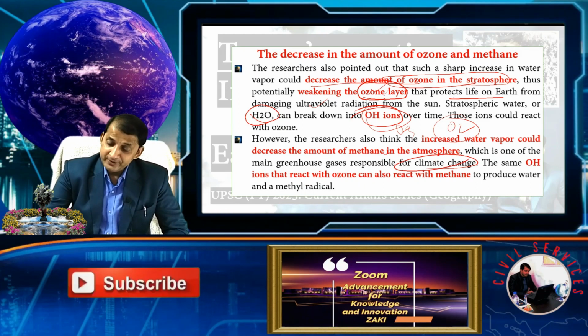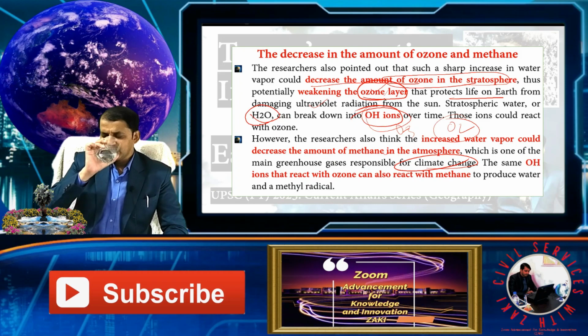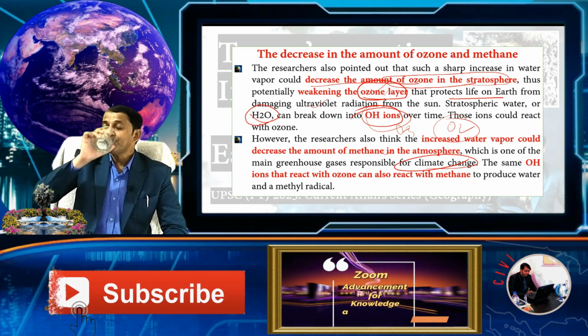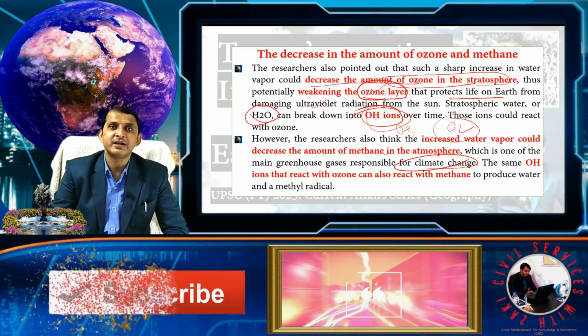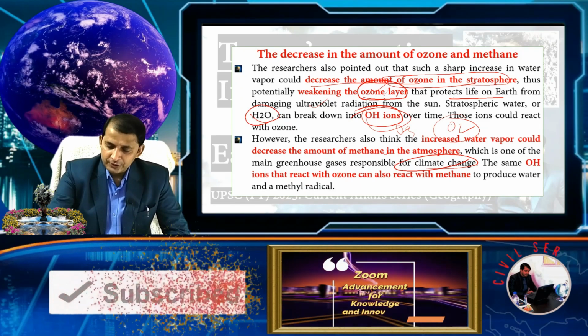As you know, methane is a more powerful greenhouse gas than carbon dioxide.